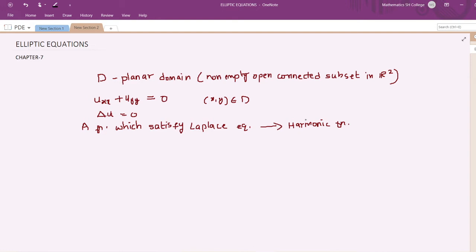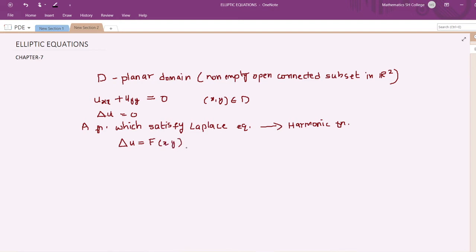Now you can see that in Laplace equation the RHS is 0. Instead of that, suppose we have a given function f here. So suppose we have delta u equal to f, where f is a given function of x and y. Here we consider two independent variables x and y.